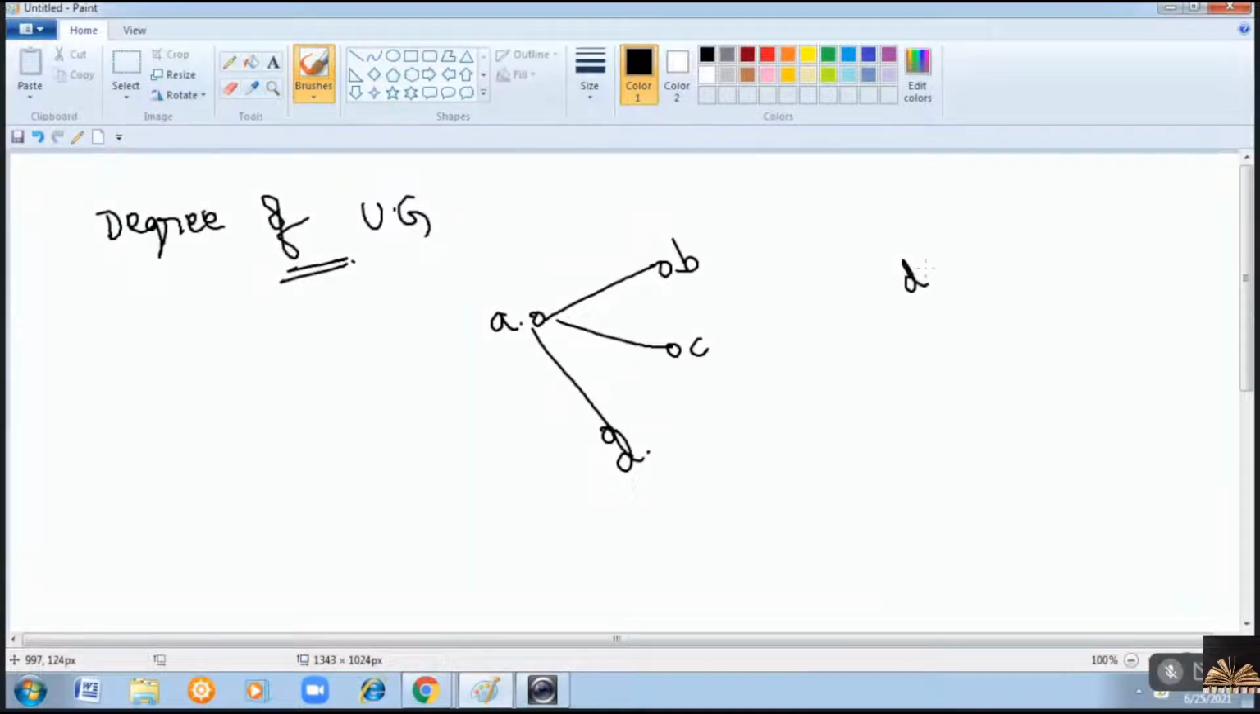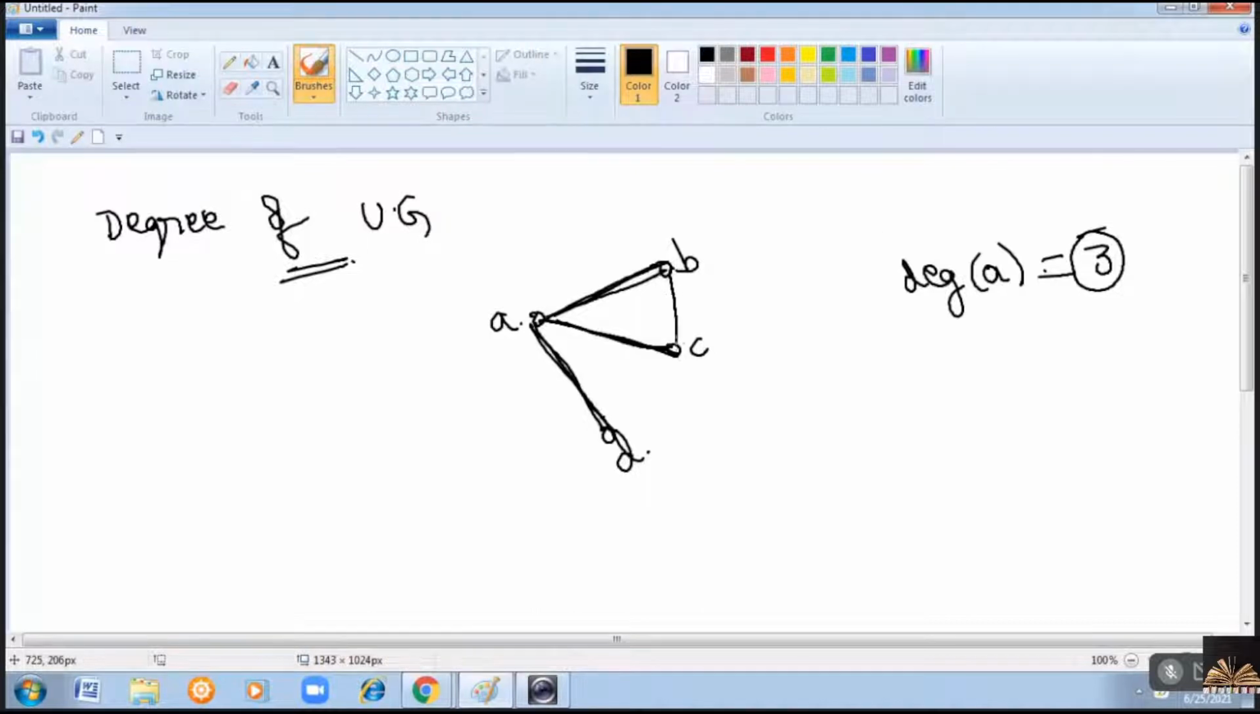Now, when you calculate the degree of a vertex, what is the definition? The number of edges incident with the vertex A. How many edges are incident with it? 1, 2 and 3. Total 3 edges were there. Therefore, the degree of A is 3.